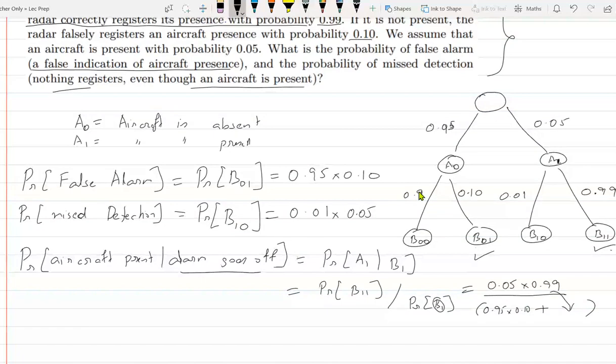Any other questions regarding conditional probability? So read the question carefully, draw the tree, mark the events, write down all the probabilities. Then translate what you want to do in terms of these events, and then just apply the formulas. As simple as that. But if you start directly thinking in terms of English, you will get confused.